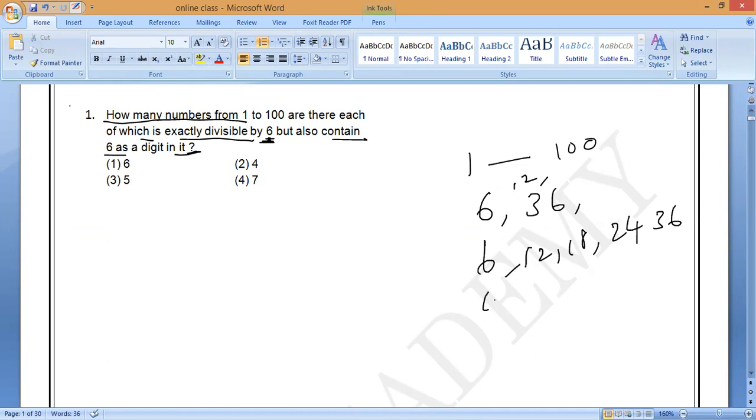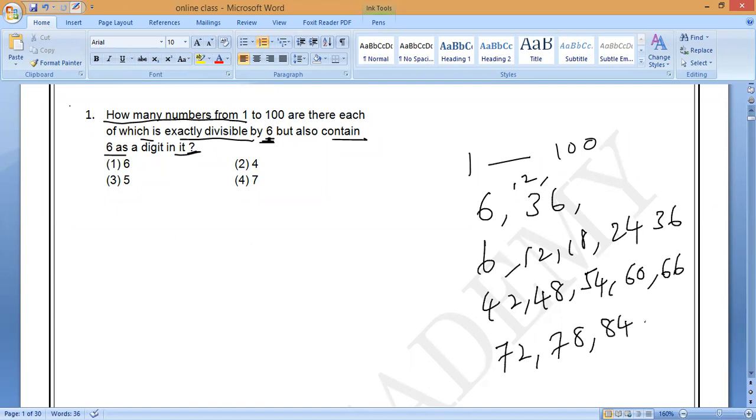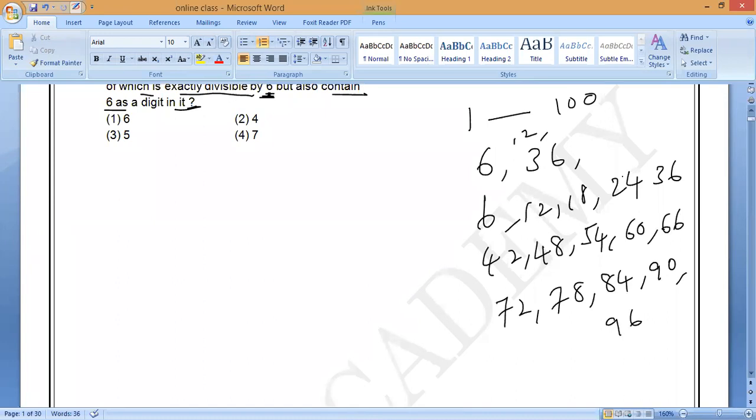In Excel you can do it. 42, 48, 54, 60, 66, 72, 78, 84, 90, 96. Correct or not? So now you observe, this is the 6 table.